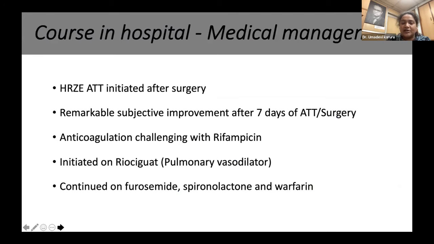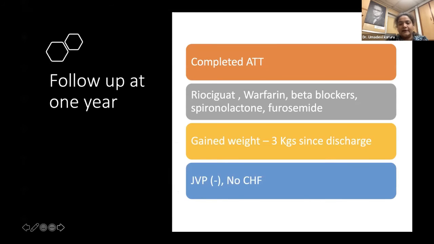In the hospital course, after this confirmation, we started her on 4-drug ATT, and she showed subjective improvement within 7 days of anti-tubercular therapy. She was started on anticoagulation along with pulmonary vasodilators like riociguat, and she continued on decongestive measures with furosemide and spironolactone.